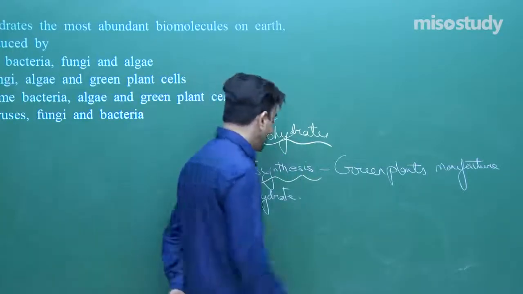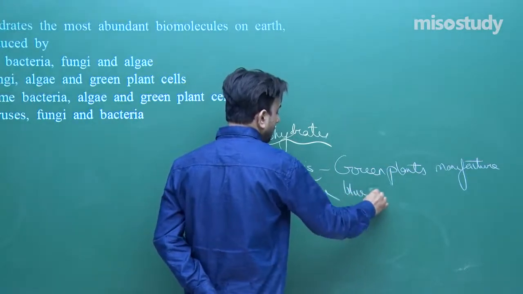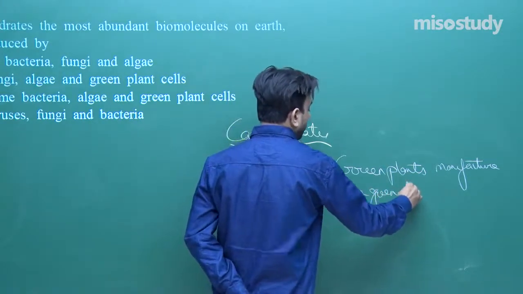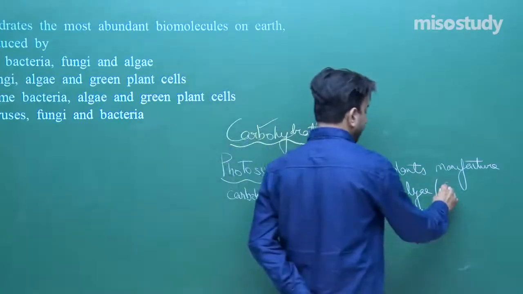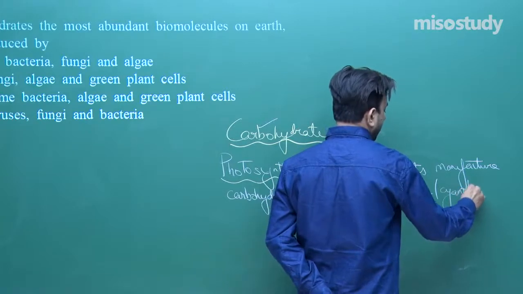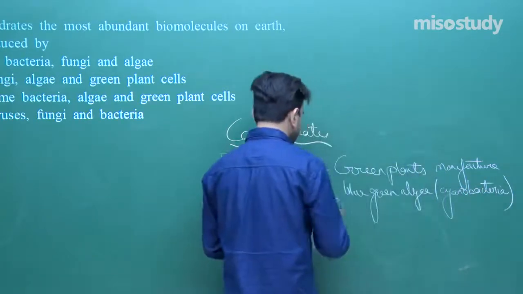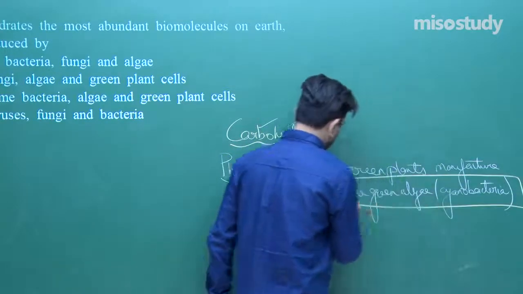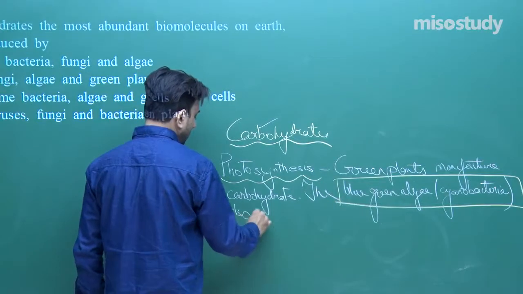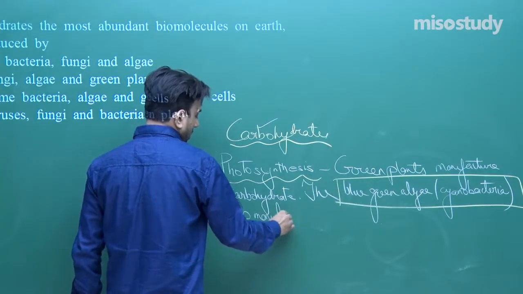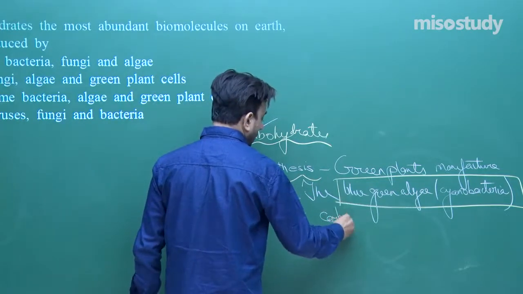So the BGA, the blue-green algae, the cyanobacteria, also manufacture carbohydrate.